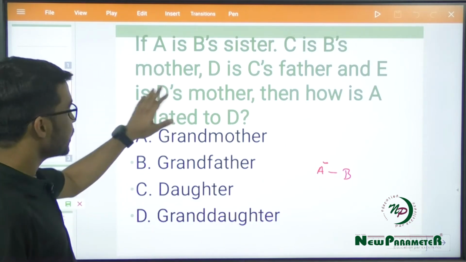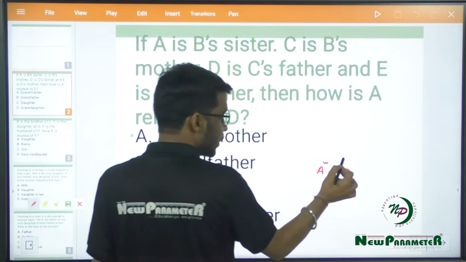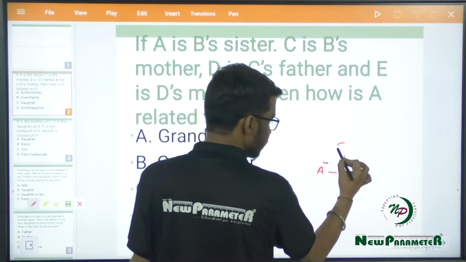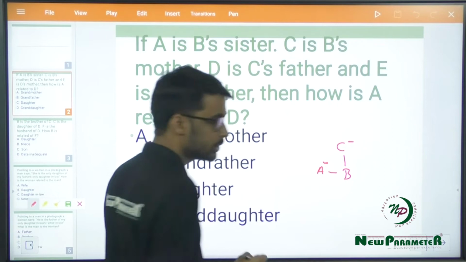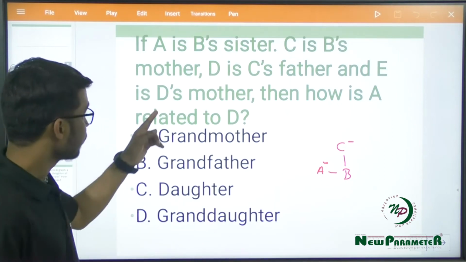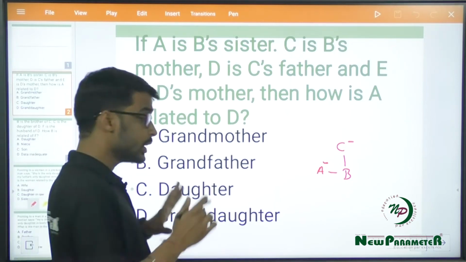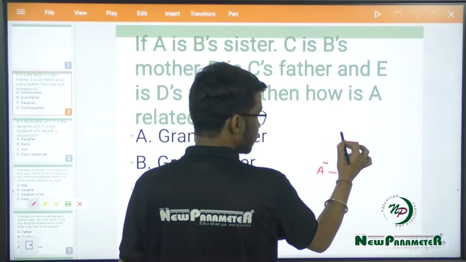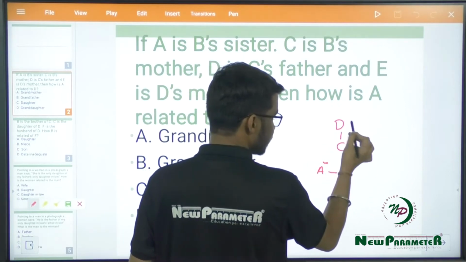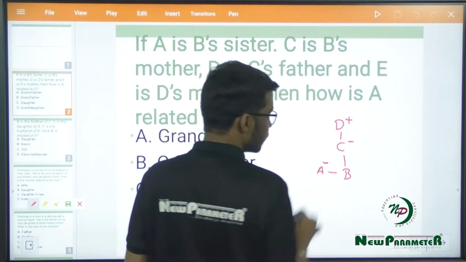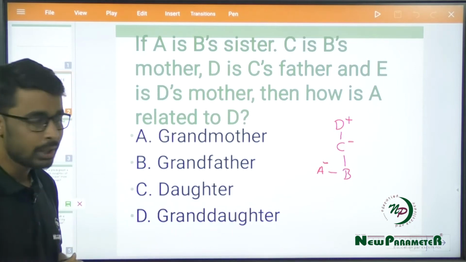Next part is C is B's mother. Now C is mother of B and we know that mother is born one generation earlier, and since C is mother, C would be female. D is C's father. D is father of C, right? And father is born one generation earlier, and since D is father, the gender of D would be male.